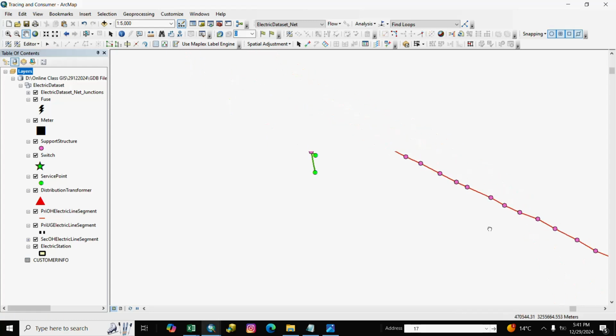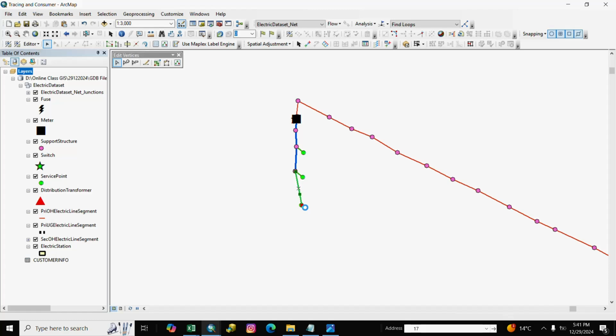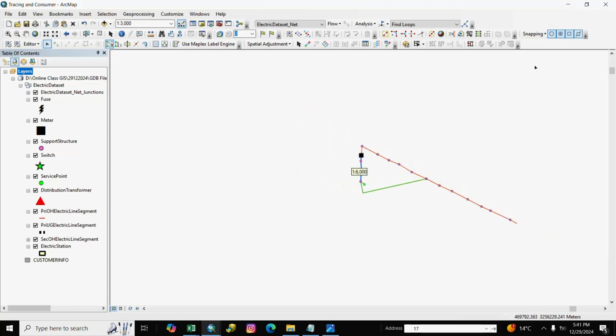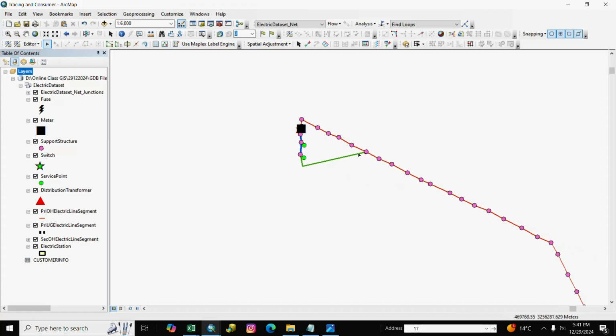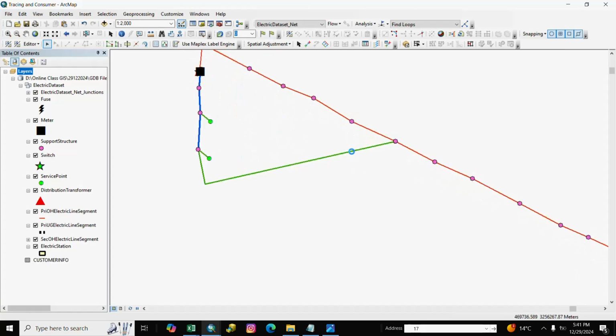Not any loop, we create a loop for checking purpose. So we connect it, this one, and we check again. It is not connected, we connect again.